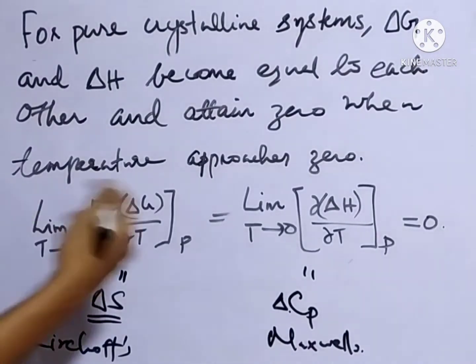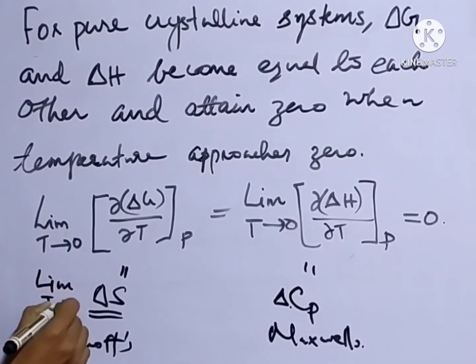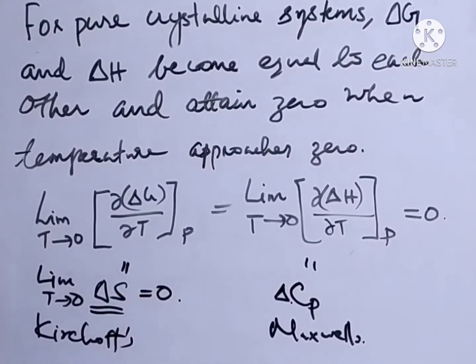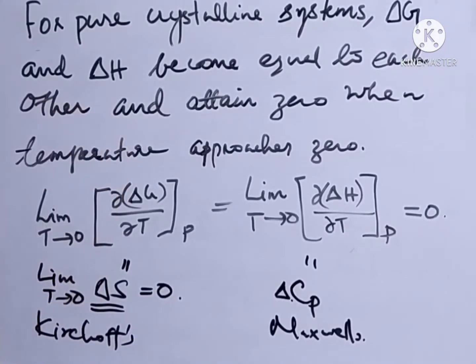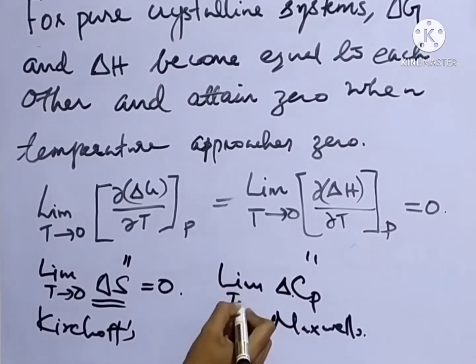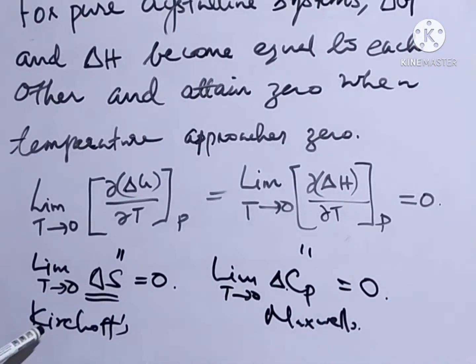So from this we can say limit T tends to 0, delta S equals 0, and limit T tends to 0, delta Cp equals 0.